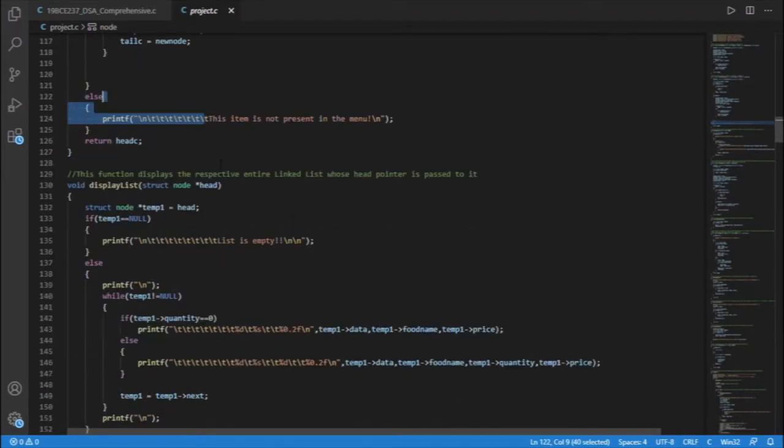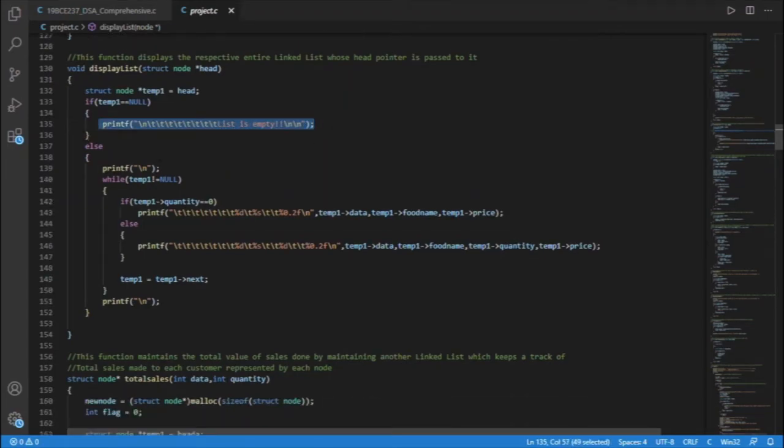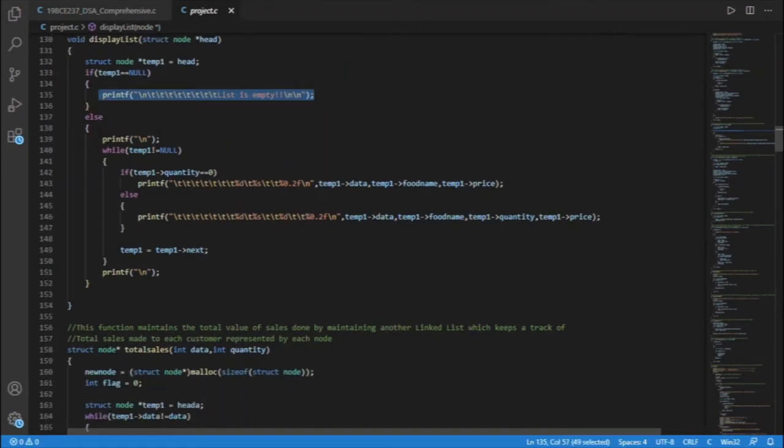This is the display list function, which takes the head pointer of the linked list as an argument. First we check if the head pointer, that is, the linked list, is null or not. If the linked list is empty, we print a statement like list is empty. If the list is not empty, then we traverse till the end of the linked list and we print each and every node of the linked list.